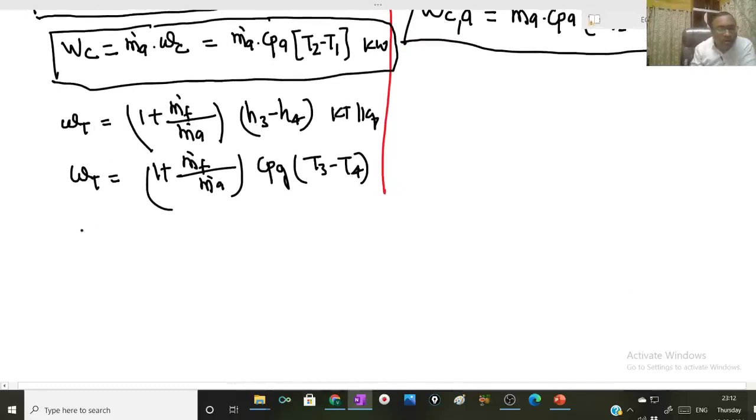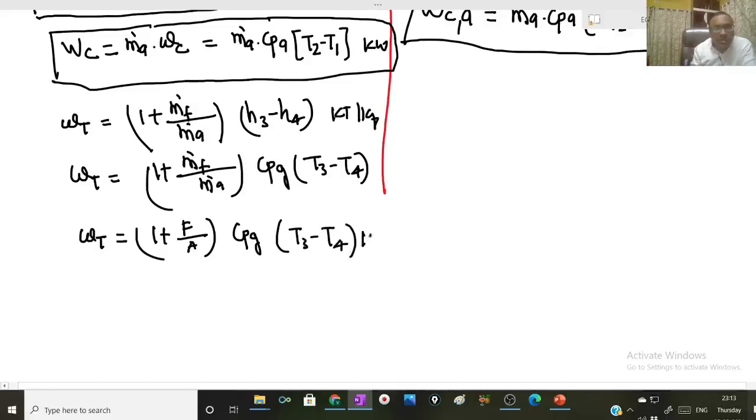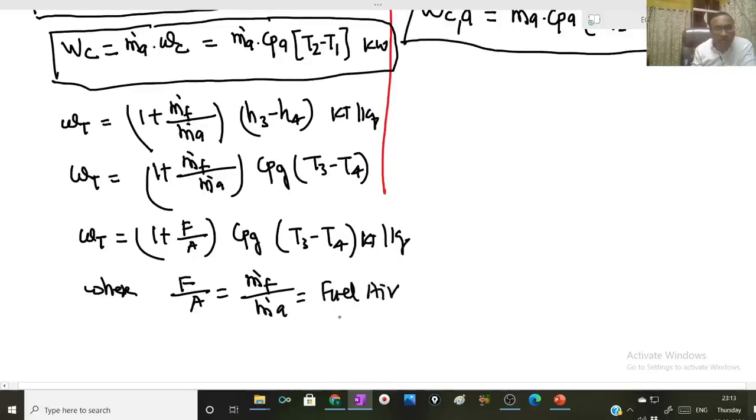Or it can also be written as small Wt equals 1 plus F by A into CPG into T3 minus T4 kilojoule per kg. In this expression, F by A is the ratio of mass flow rate of fuel to the mass flow rate of air, and it is called the fuel air ratio.